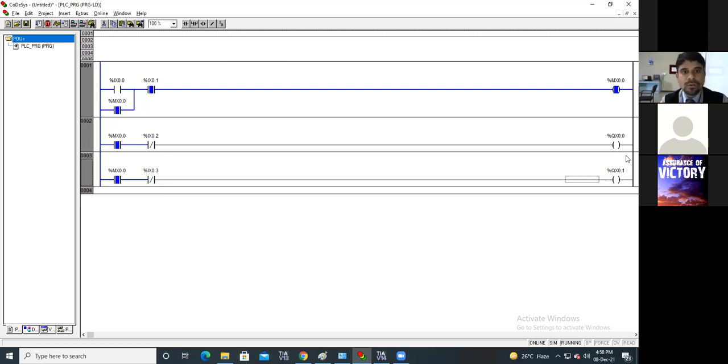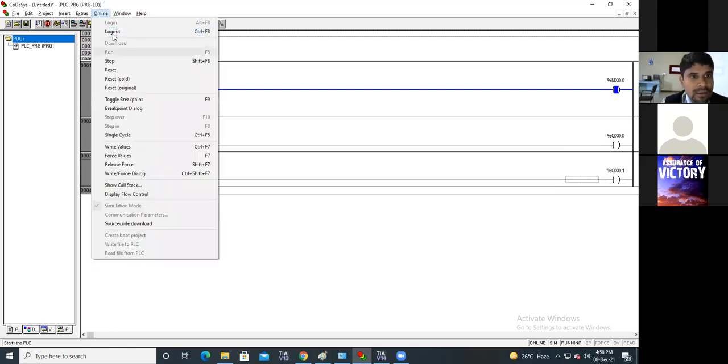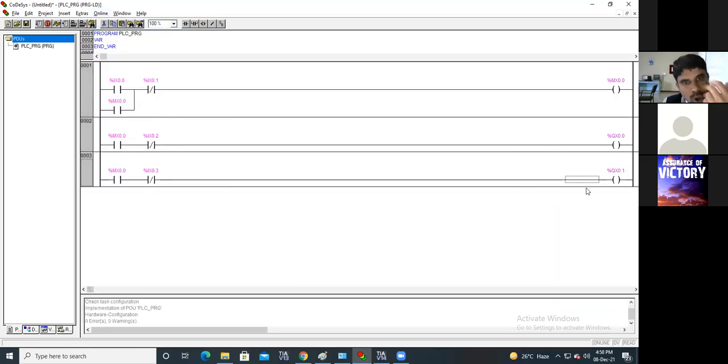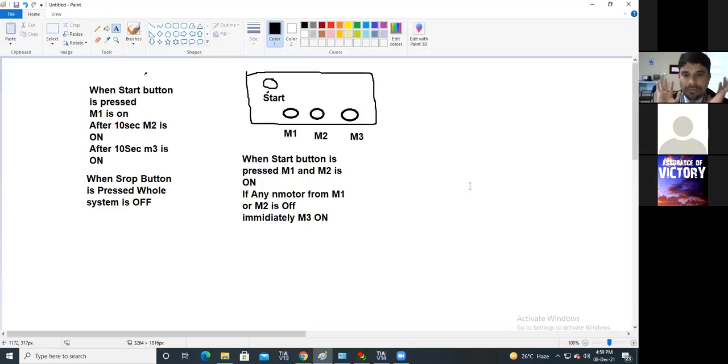Likewise we have to operate. Now when there is any fault in motor 1 or motor 2, that means any one motor is off, the third motor should be immediately turned on. For that, in the morning session, sir has told you that in this type of condition, you have to use simple tricks. And the trick is you have to make a truth table. Simple thing, make a truth table.